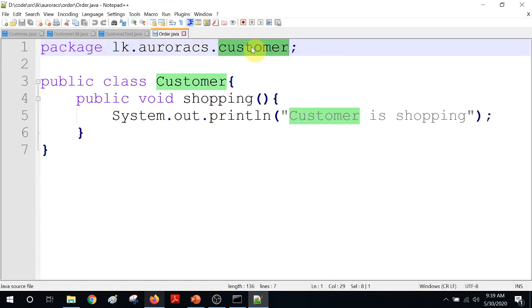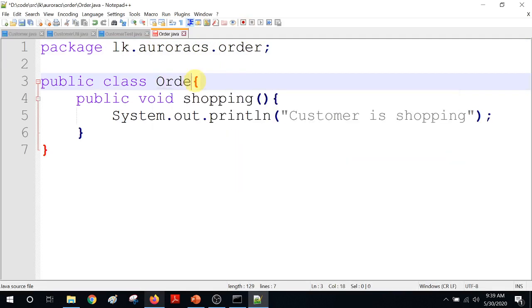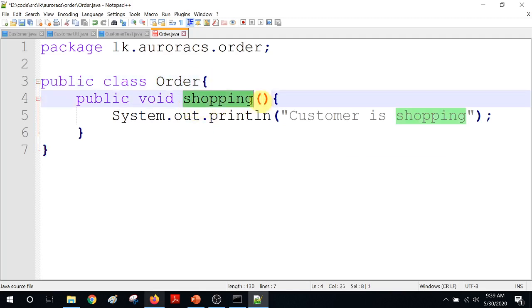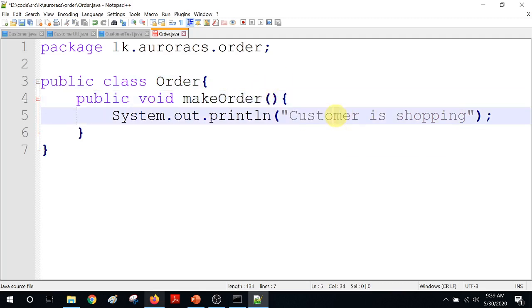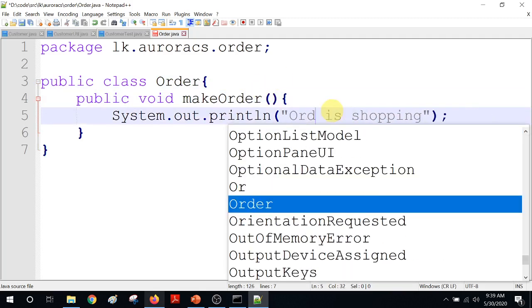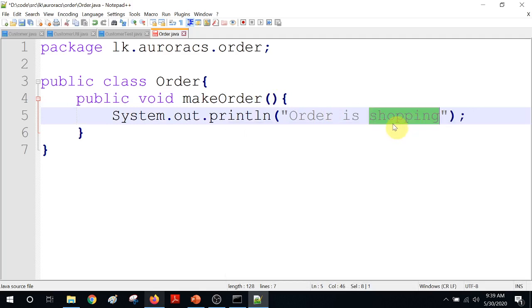Right. So this package is different: lk aurora cs order. My class is also order. Right. So let's say make order. Make order. I will say order is created. Right. So that is my order class. It's in the order package.